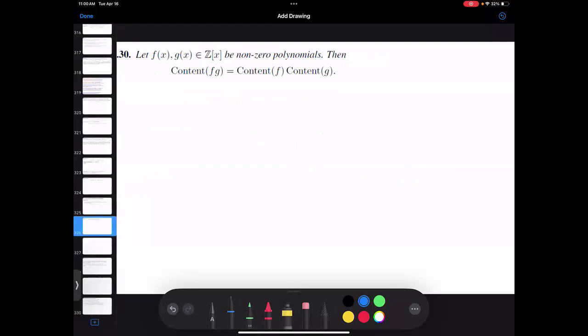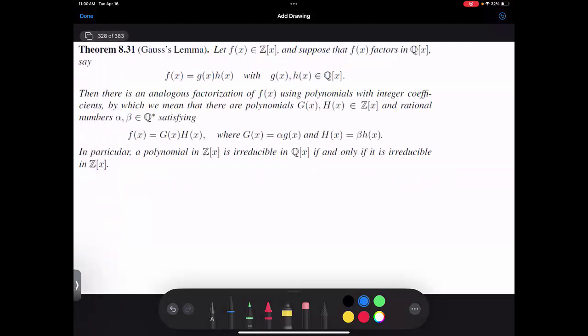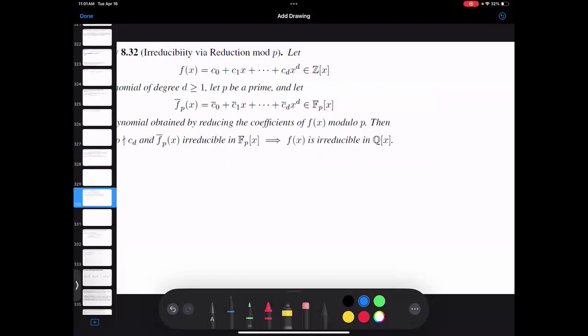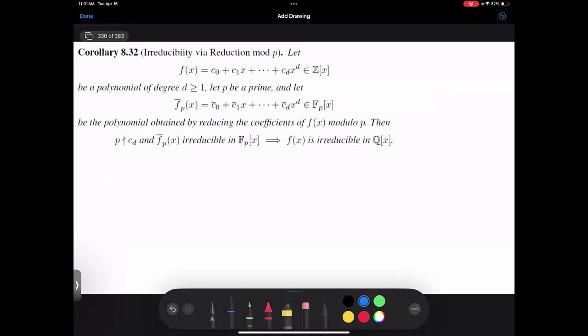And then once we have that, one of the applications is going to be Gauss's lemma. So if I give you some function f with integer coefficients, if it turns out to be irreducible over the rationals, then it's also irreducible over the integers. So a lot of what's coming up is to try to find when a polynomial factors. After this, we will then look at irreducibility via the reduction mod p map.